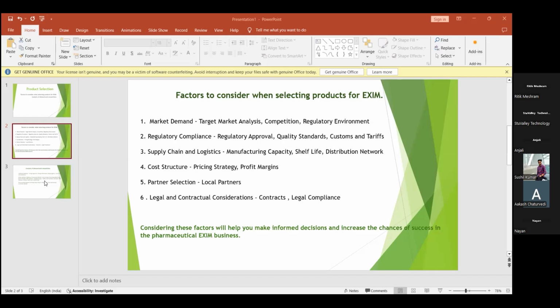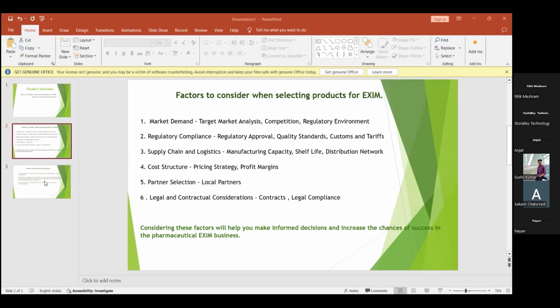Next, we are talking about partner selection. Here, any company identifies a reputed local distributor in Indonesia with a strong network of pharmacies and hospitals. If diabetes tablets or any medicine product is being exported to Indonesia, the exporter should have a good network with the local distributors, with good and strong connections to pharmacies and hospitals.